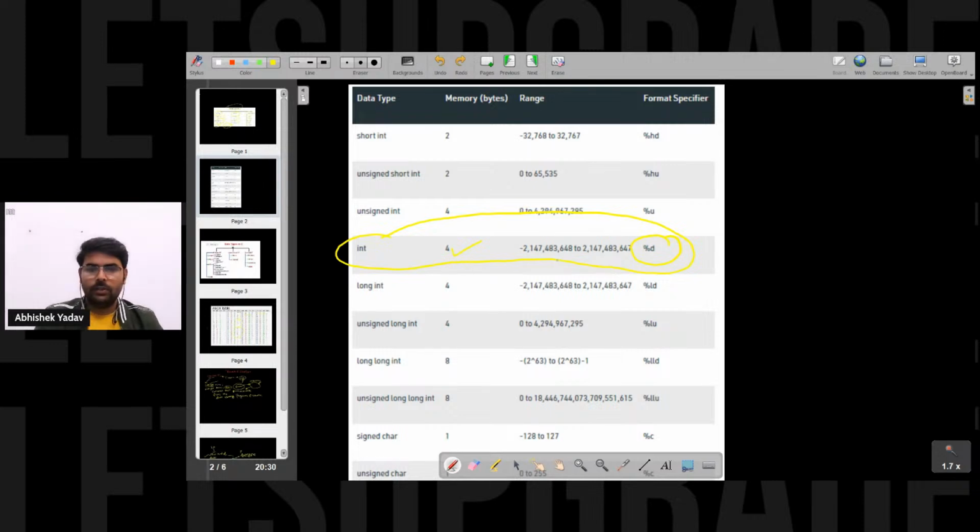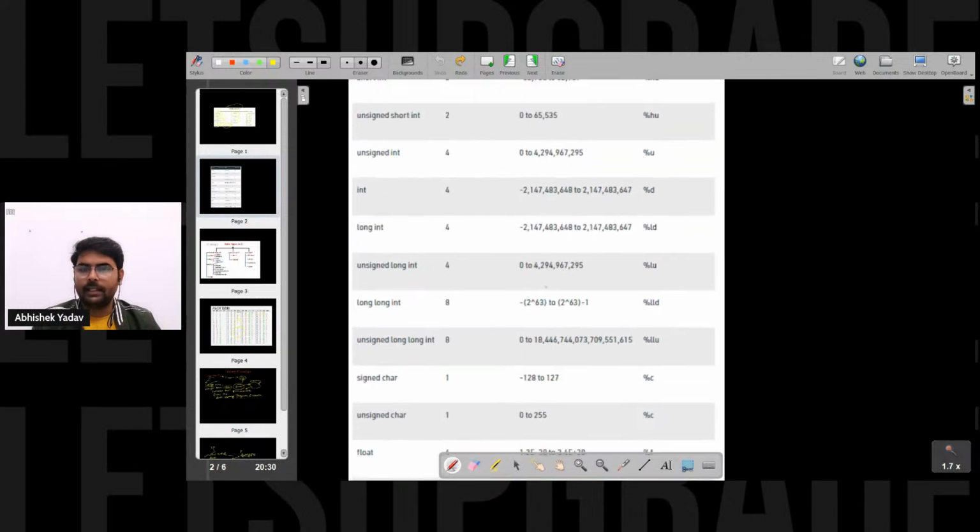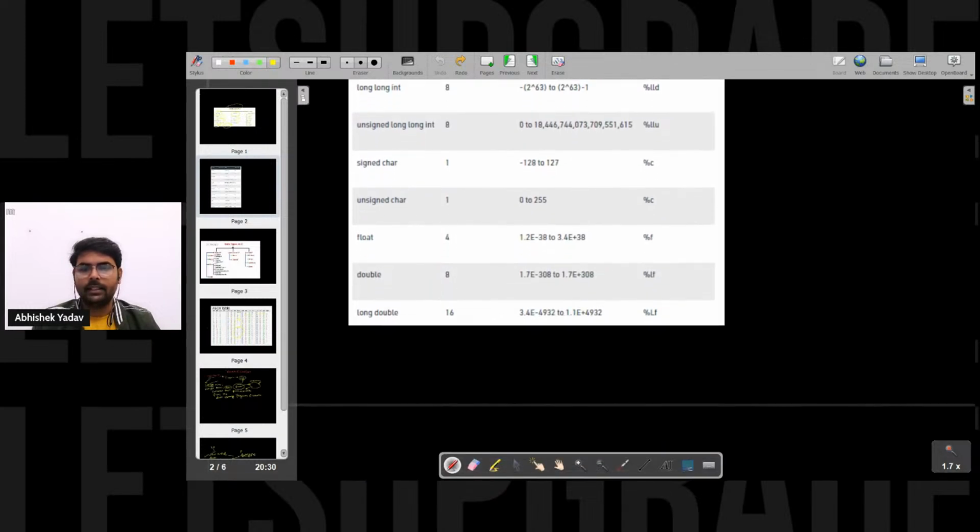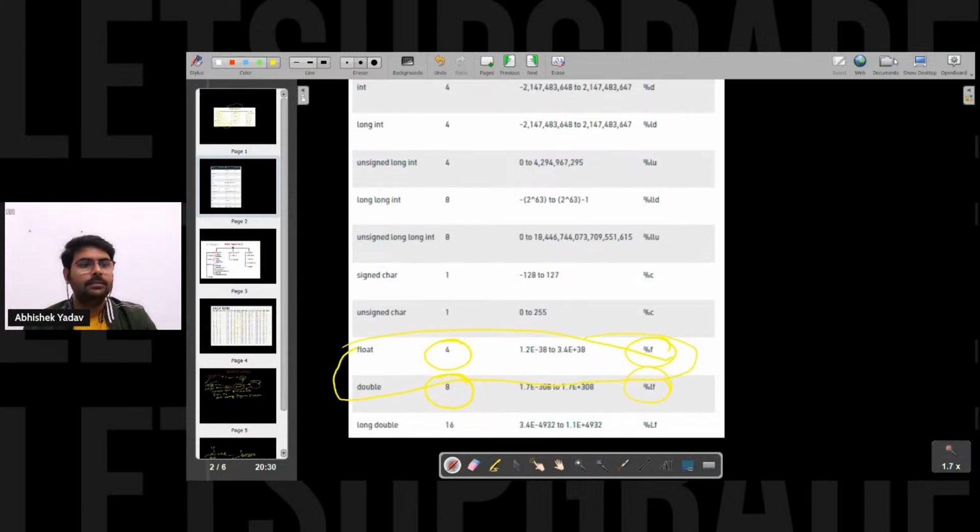Okay, so after integer, what did we discuss? We discussed the character here, right? And after discussing the character, we have float and double, right? We have float and double here. So here you can see float is occupying 4 bytes of memory, and double is occupying 8 bytes of memory, right everyone? And in order to use float we have to use %f, and in order to use double I have to use %lf, right everyone? So now let's move to this part, the float and double one.